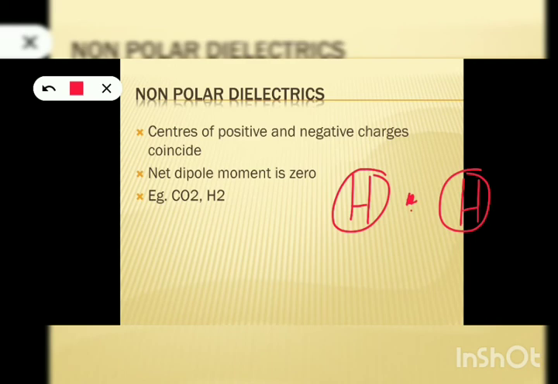Again, we can't find any dipole here. They have a symmetrical shape, and the net dipole moment is 0. Nonpolar dielectrics usually possess a symmetrical shape. A substance made of nonpolar molecules is known as a nonpolar substance.